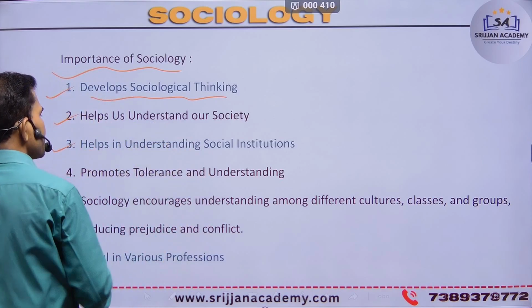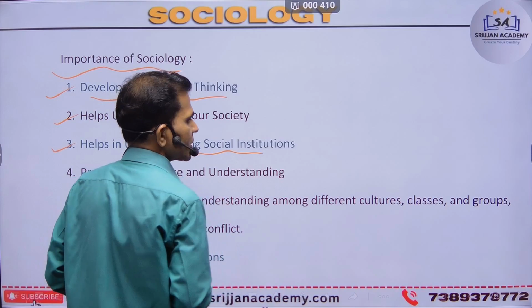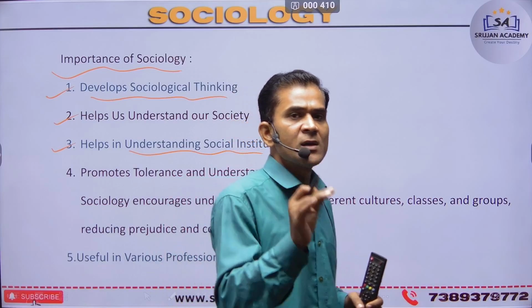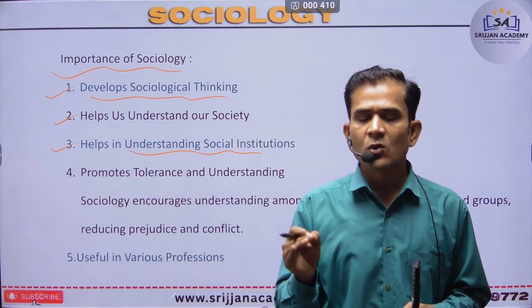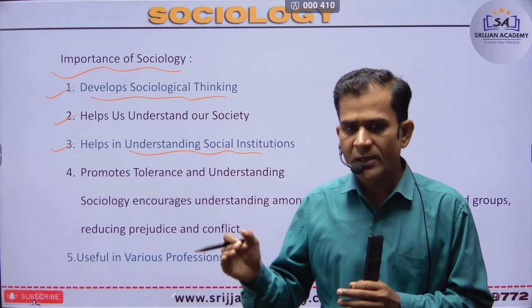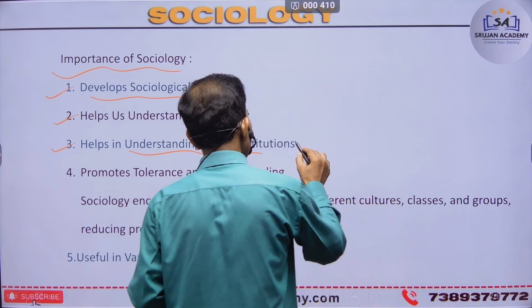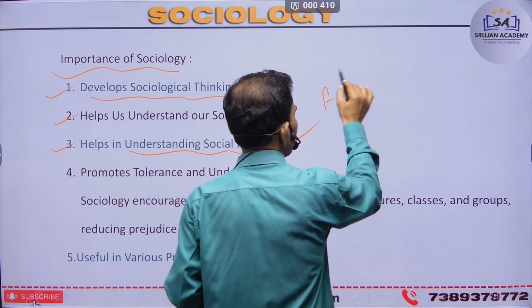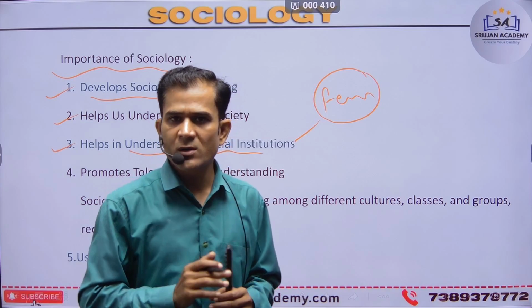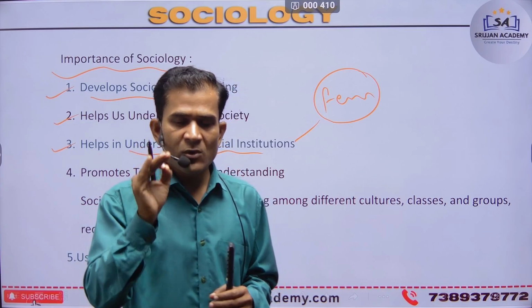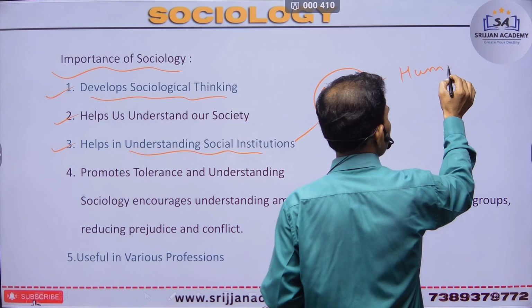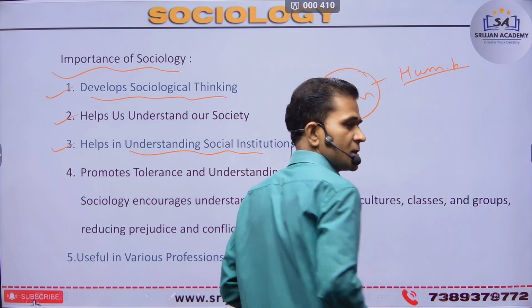Next, it helps in understanding social institutions. What is a social institution? A social institution is a set of rules for how to create a society and how to correlate it. For example, the family is a social institution. The family is a very important and primary unit of our society, because it is the production of human beings.